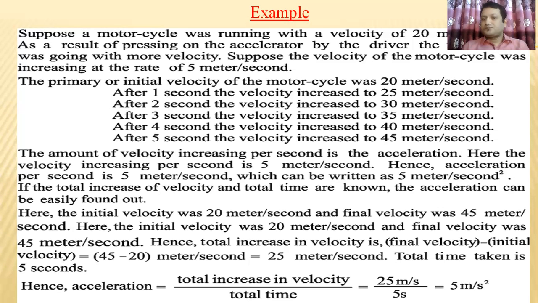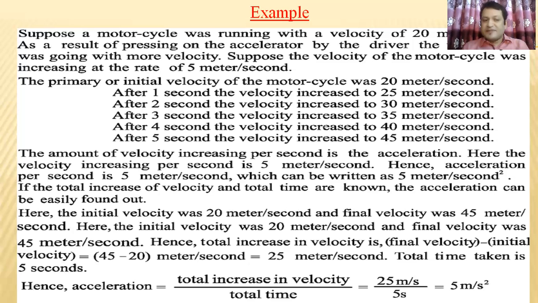That means the last velocity is called the final velocity, and the starting velocity is called the initial velocity. If you subtract the initial velocity from the final velocity, you will get the increase in velocity, 25 meters per second.